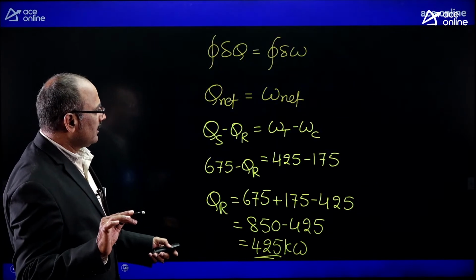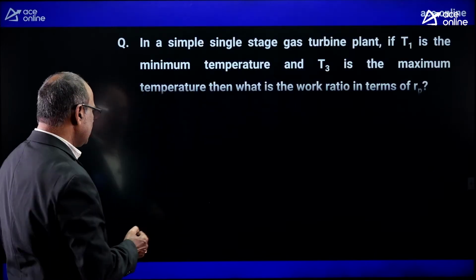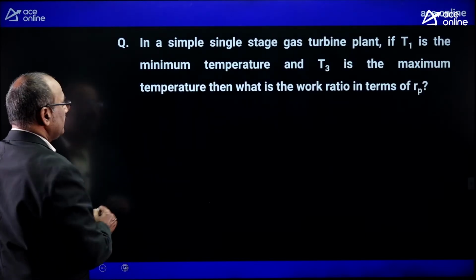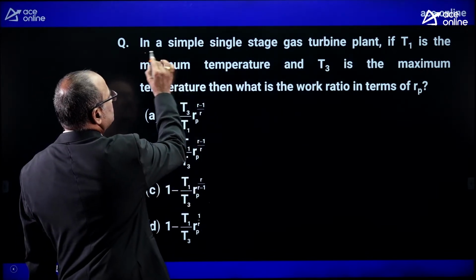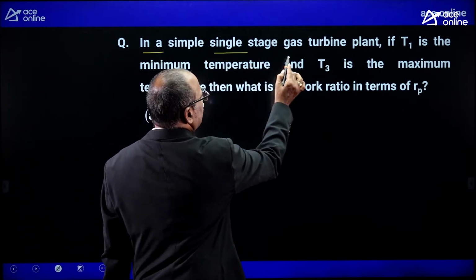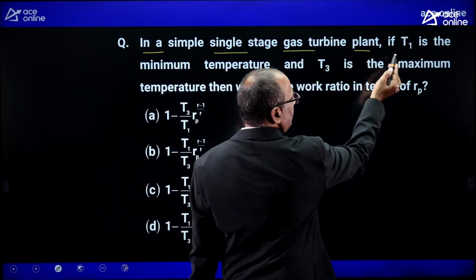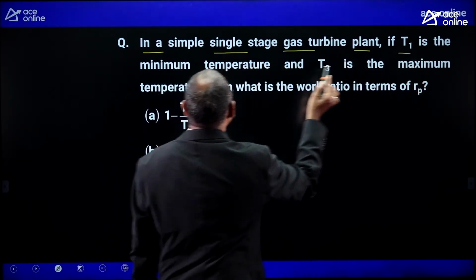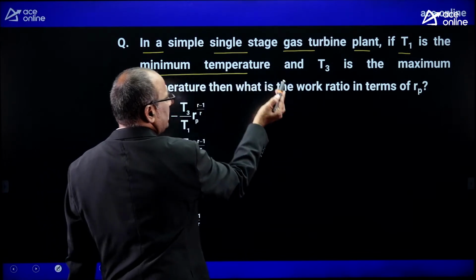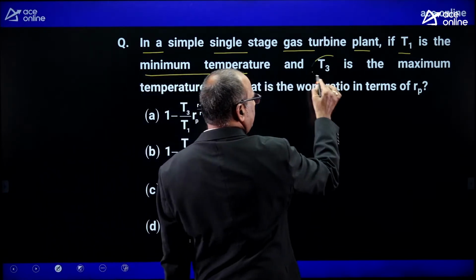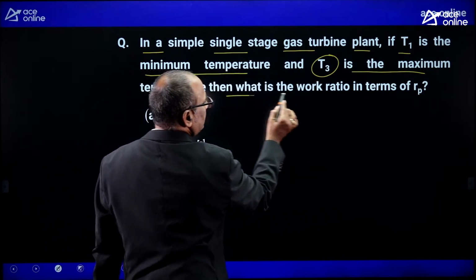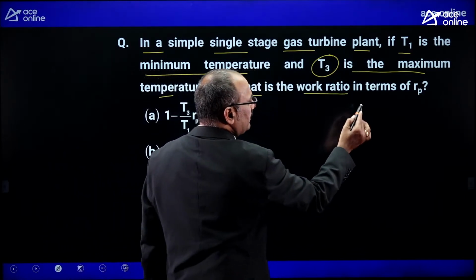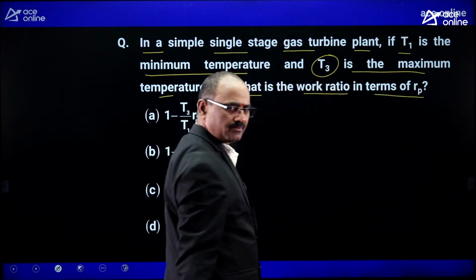Now look at another important question. Try to read it clearly. It is asked like this: in a simple single stage gas turbine plant, if T1 is the minimum temperature and T3 is the maximum temperature, then what is the work ratio in terms of pressure ratio?